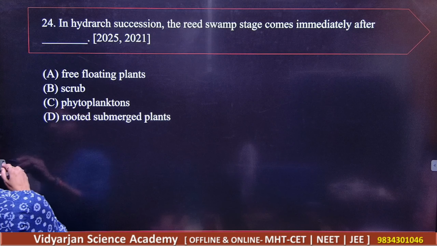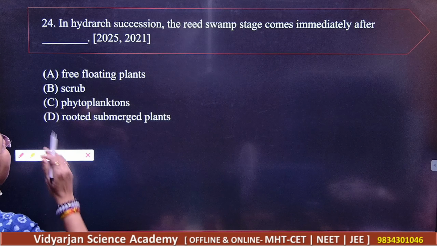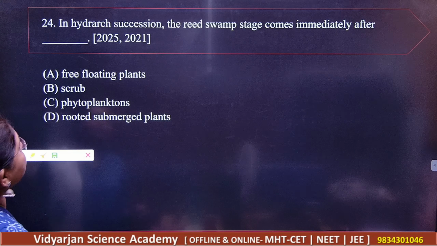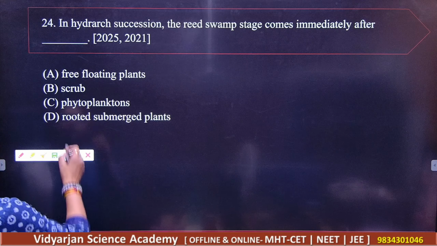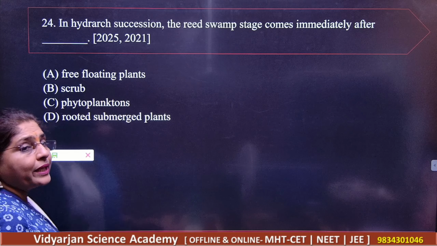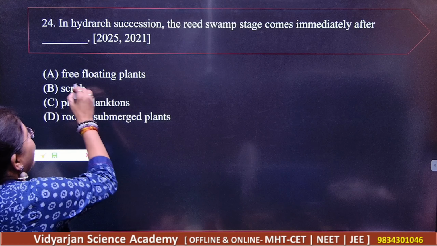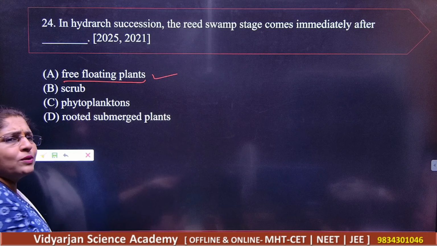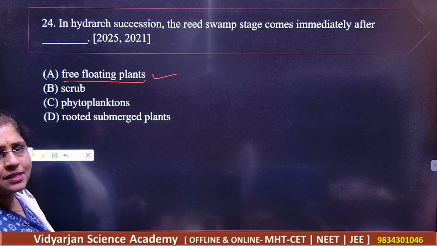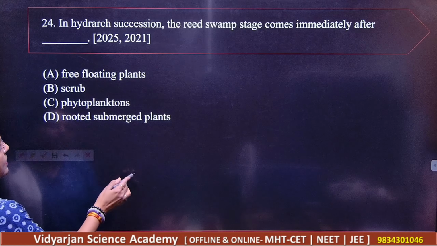Okay, next. In hydrarch succession, the reed swamp stage comes immediately after dash. Free floating plants, scrub, then phytoplanktons and rooted submerged plants. So A is the correct answer. You know that in hydrarch succession, free floating plants have very great importance here.